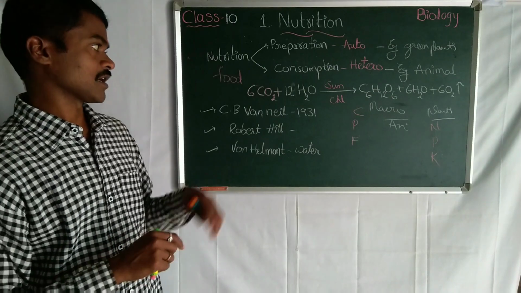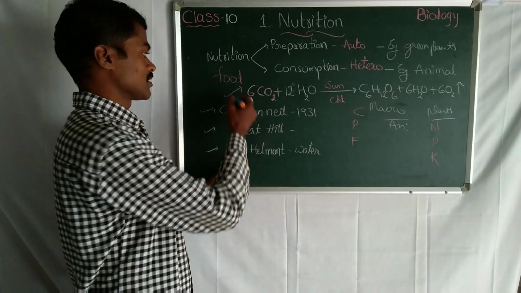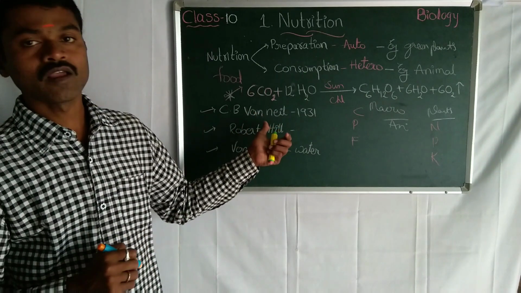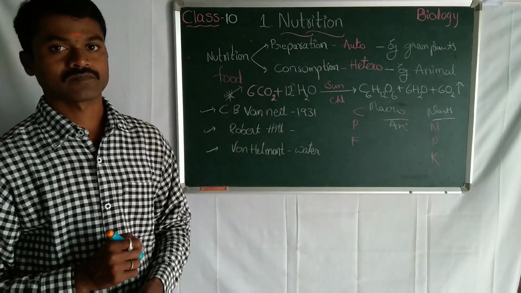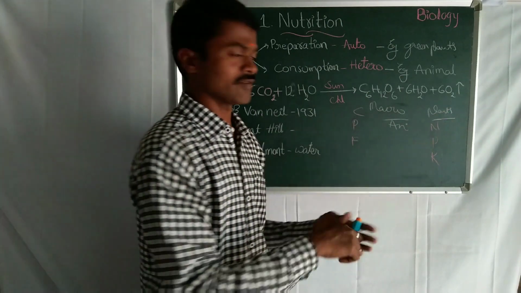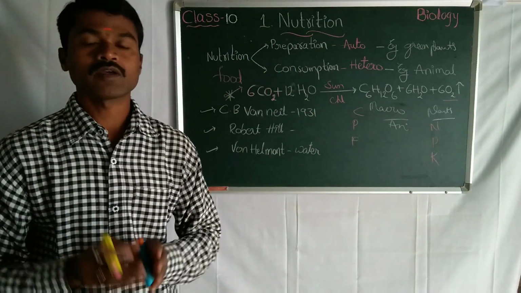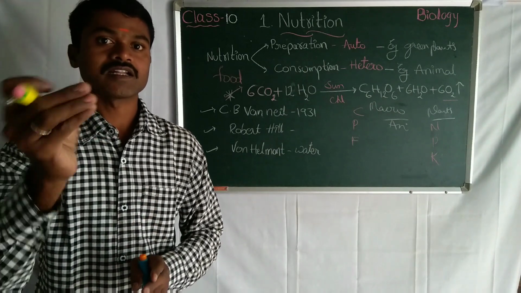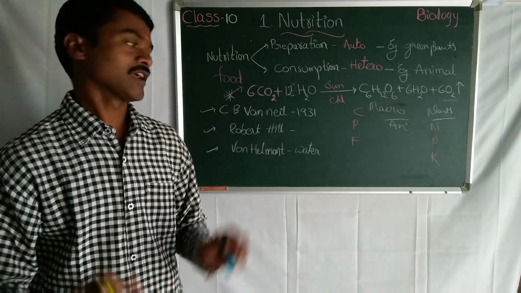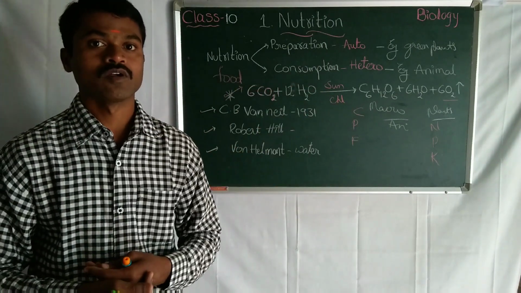Okay. Now comes the very important one, that is the equation for photosynthesis. The first photosynthesis equation was given by Van Niel in 1931. Right? But instead of oxygen, here we have oxygen actually. But when Van Niel gave it, instead of oxygen, he gave sulfur. Why? Because he researched on purple sulfur bacteria. Now you see here, but we cannot breathe the sulfur.